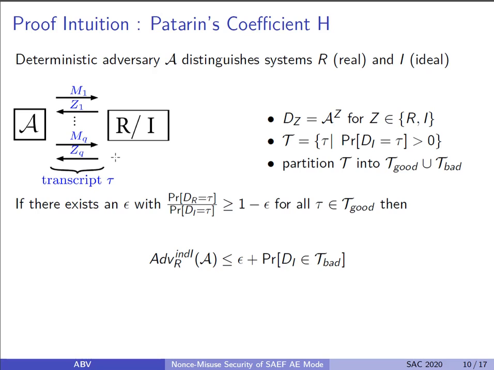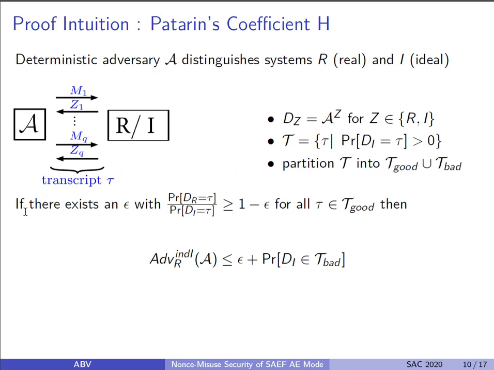The task given to A here is to distinguish the real world R from the ideal world I. Let D_Z denote the distribution of transcripts in the world Z, and big tau is the set of all attainable transcripts. A transcript is said to be attainable if the probability of achieving the transcript in the ideal world is non-zero. Let's also consider a partition of the set tau into tau good and tau bad.